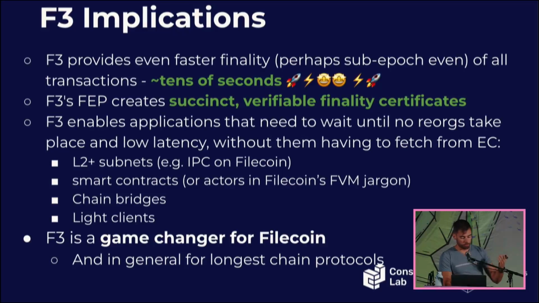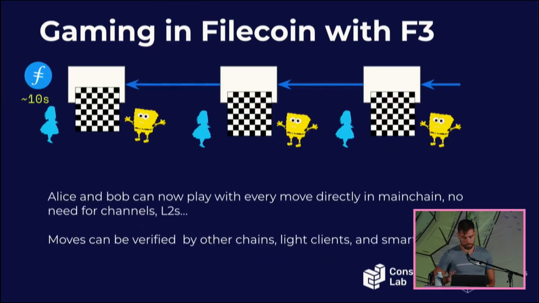Of course, on top of that, we also provide verifiable finality certificates that enable applications to build L2s and smart contracts to verify finality, also for chain bridges with other chains, and even light clients too. They don't need to fetch the longest chain data. They can just fetch the finality certificates in order to verify the finality of a block or a transaction. Because of that, we think F3 is a game changer for Filecoin and in general for longest chain protocols.